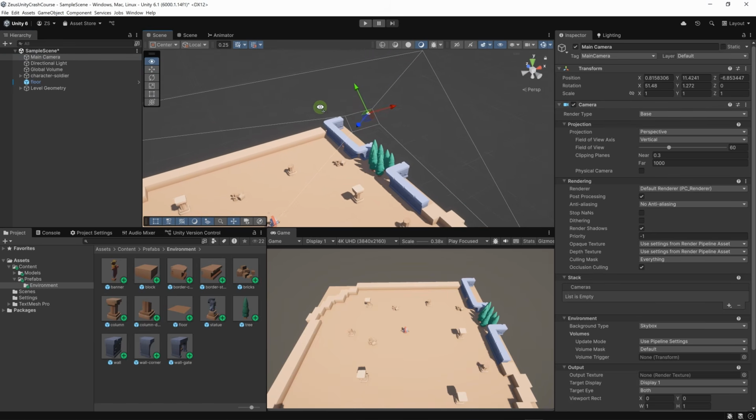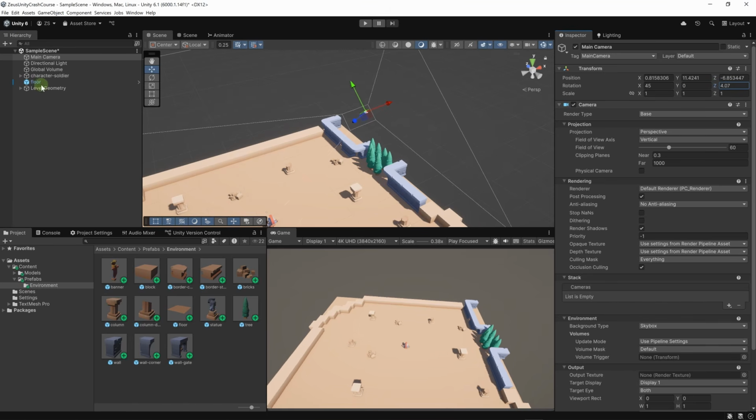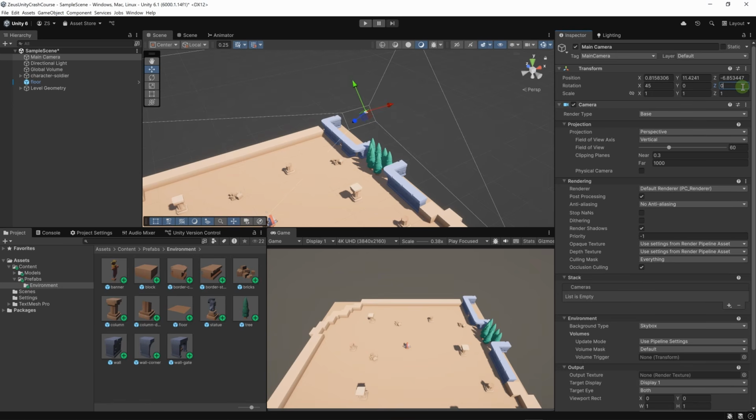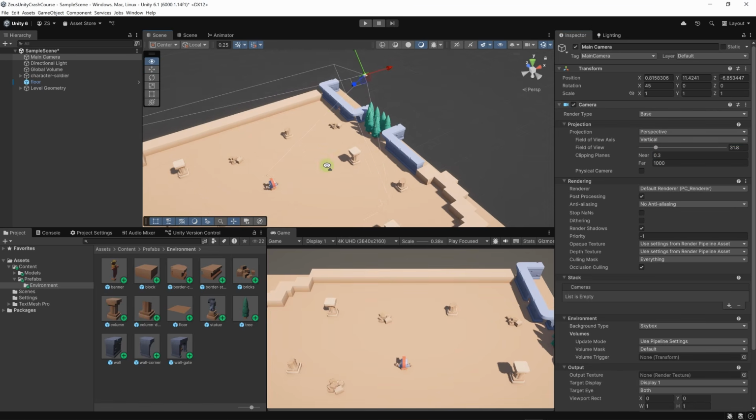Let's edit the rotation. Let's have the rotation on the x-axis set to 45 degrees. And let's have the rotation on y set to 0 and z set to 0. The z rotation is the roll. It's a little bit unsettling when you change it, so let's keep it at 0. But the FOV of the camera could be better. An FOV of 60 is perhaps too much. Let's reduce it to something like 30. Yeah, this looks good enough.